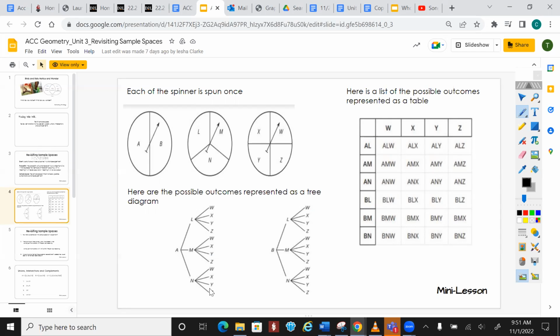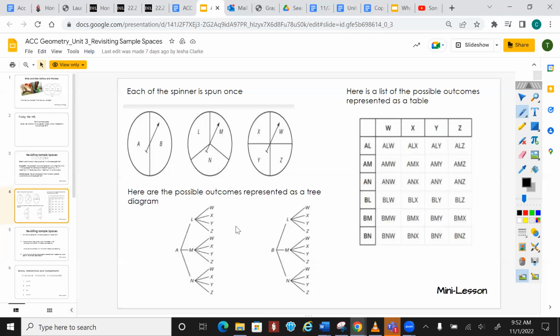On this first one, they've got A and B, right? And then you potentially could have another spinner land on M, L, or N. And then you could potentially have another spinner on W, X, Y, Z. So a tree diagram gives you all the possible outcomes.